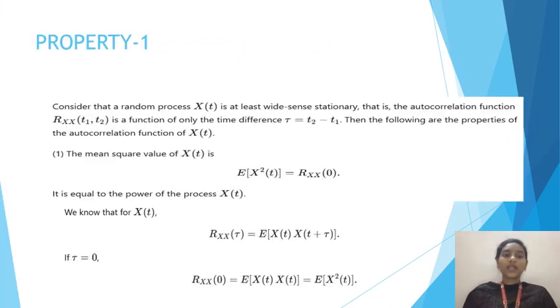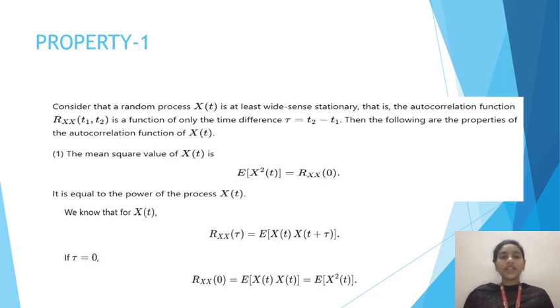The first property is, let us consider the random process x of t, which is at least wide sense stationary. That is, the autocorrelation function Rx of t1 and t2 in different time intervals is a function of only a time difference, which is tau. The tau is t2 minus t1. Then the following properties of autocorrelation function of x of t are: number one, the first property is the mean square value of x of t.